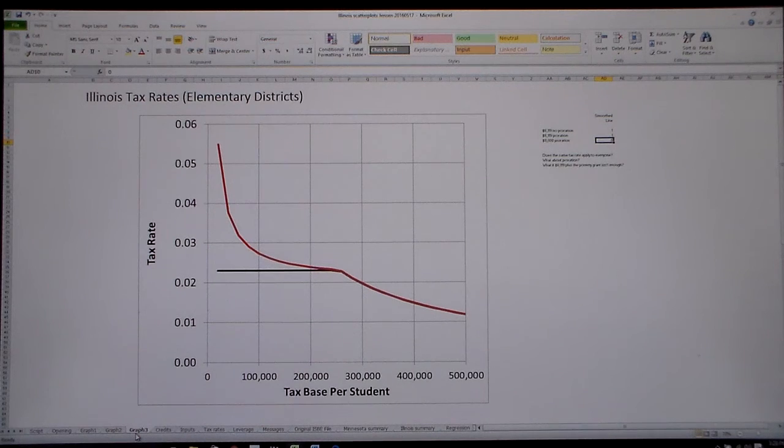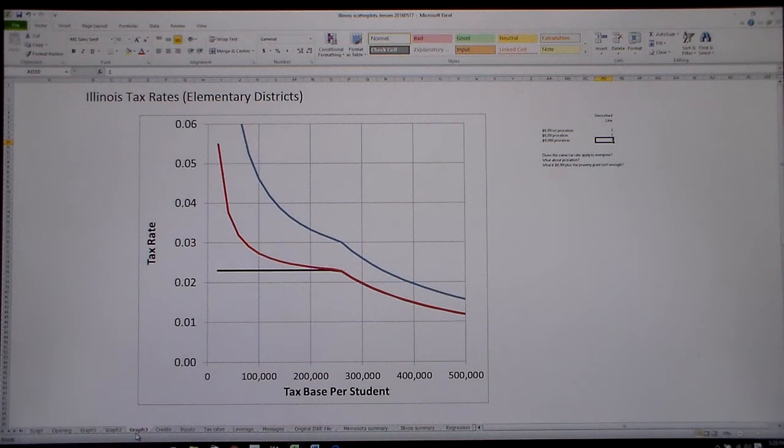Now let's take another step. It's generally accepted that $6,119 per student simply isn't enough to give kids the services they need. This third line shows the required tax rate after proration when we raise the target from $6,119 to a still modest $8,000. This shows the real magnitude of the problem. As the tax base approaches zero, the required tax rate becomes impossible.